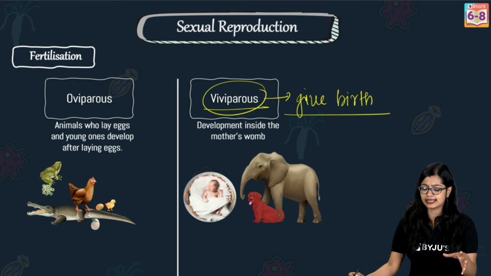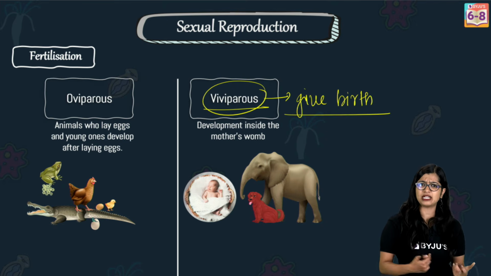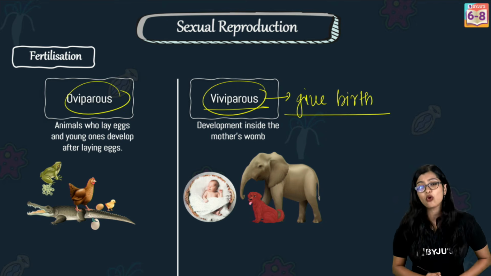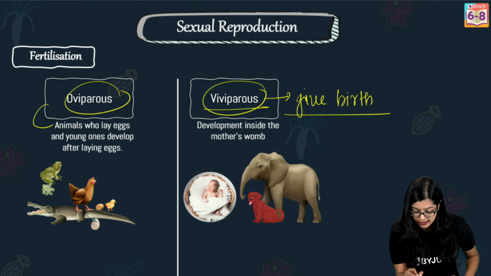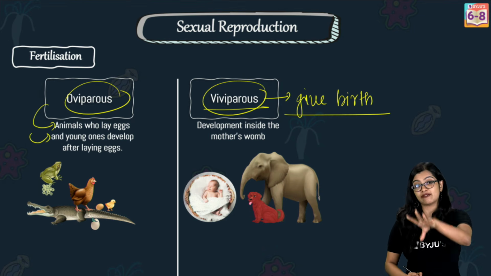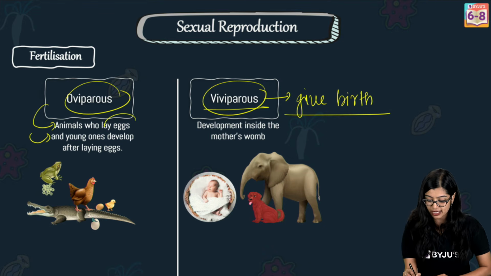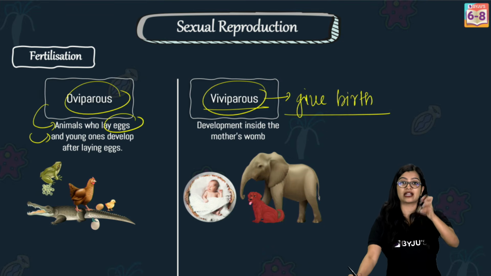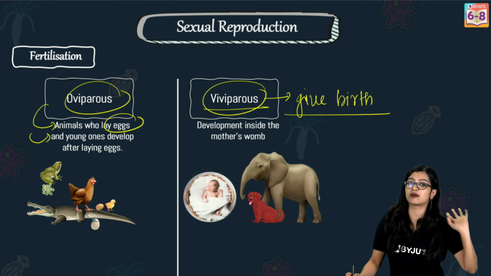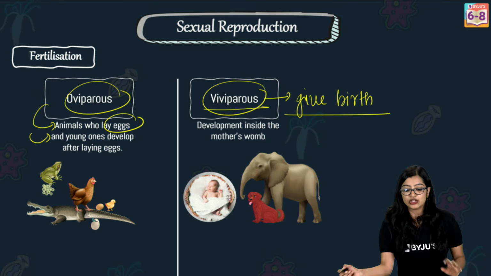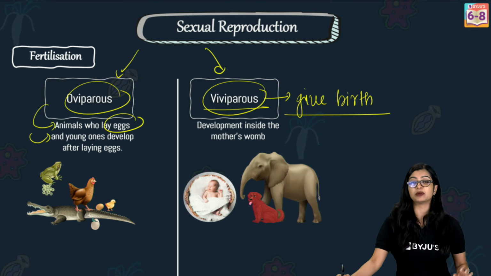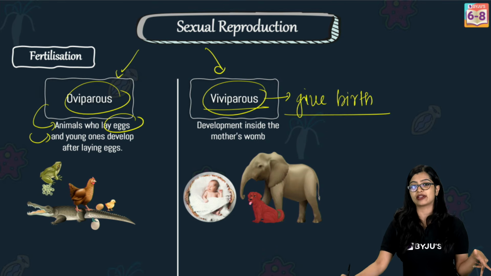But in some cases, like for example birds, reptiles, and fishes, they are oviparous, right? And in this case, they would lay eggs. So the development would not take place within the female body per se, but it actually takes place inside eggs. And after that, the eggs will hatch and the young one comes out after full development. So this is one point of difference between oviparous and viviparous organisms.